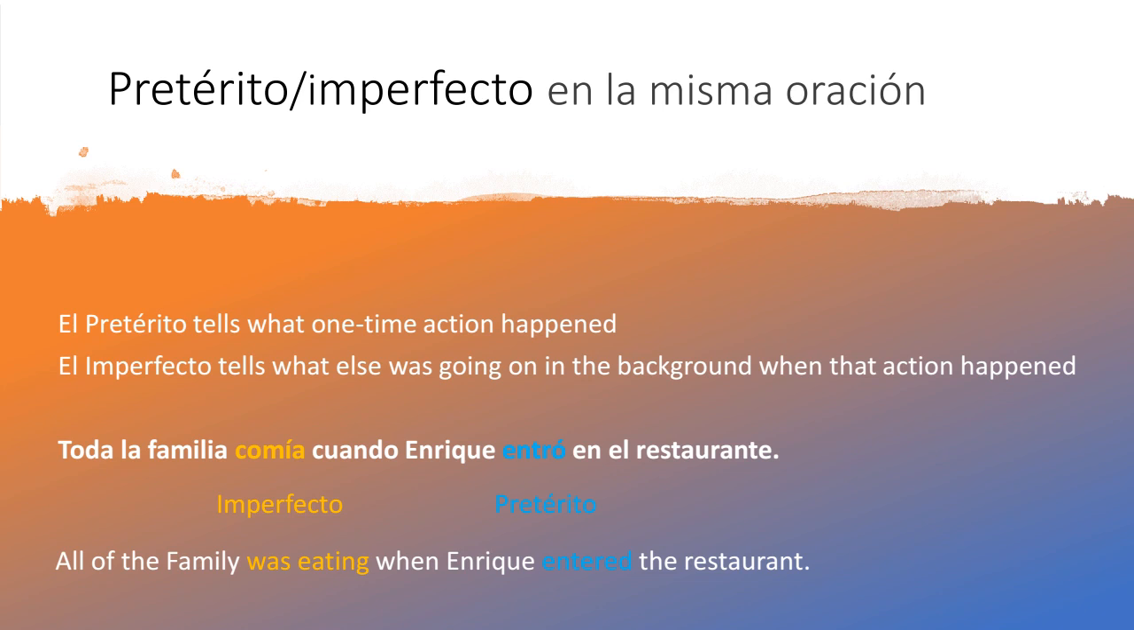So here's an example. Toda la familia comía cuando Enrique entró en el restaurante. So all of the family was eating when Enrique entered the restaurant. The family was eating. That was an ongoing action, so there's no real beginning or end time for that. It's just an unspecified amount of time. But when Enrique entered, that was a one-time action that happened. It was kind of like all of a sudden that action happened, and it only happened once. He didn't enter the restaurant multiple times. So that's why comía is in the imperfect tense and entró is in the preterite tense.